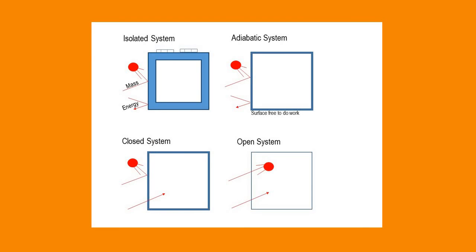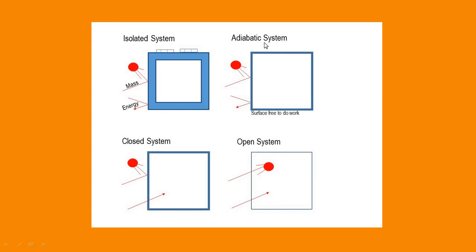So these are the classifications, and in this figure you can see it. You have isolated system, adiabatic system, closed system and open system. The red dot shows mass. So in an isolated system, no transfer of mass or energy. In an adiabatic system, no transfer of mass and energy. In a closed system, transfer of mass is not possible, but only energy. And in an open system, both can be transferred.